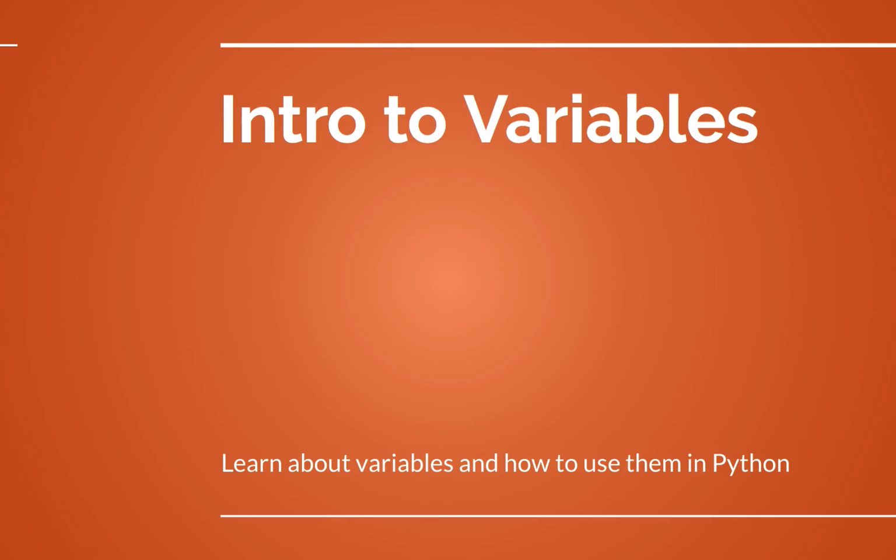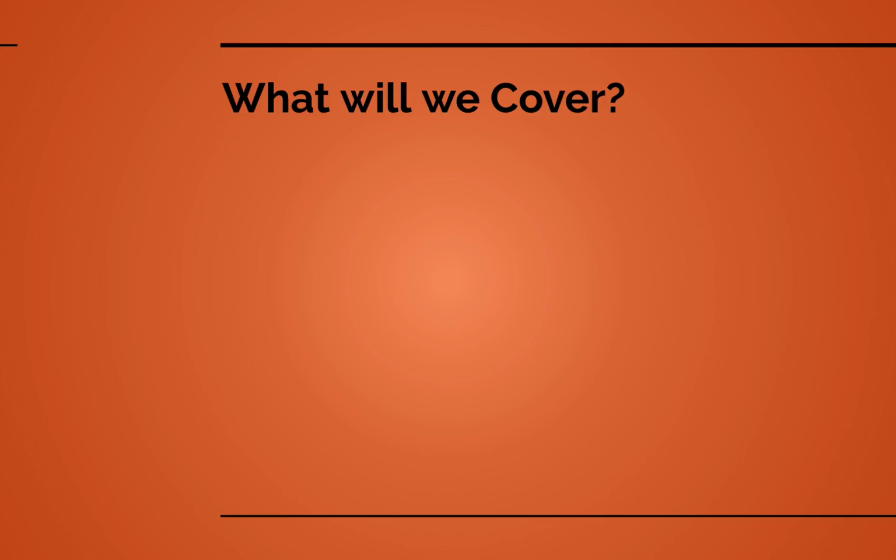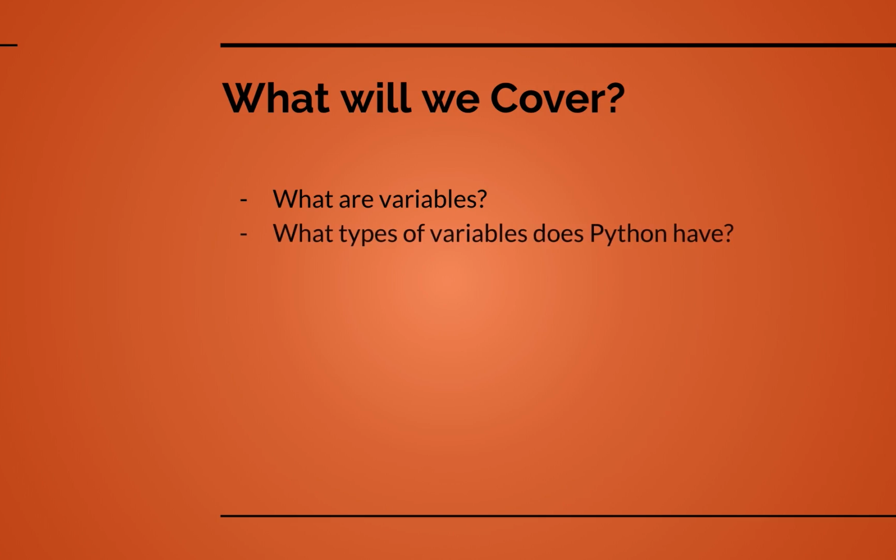What's up everyone, welcome to the second tutorial in our Python language basics. Here we'll provide an intro into variables. We're going to spend some time in the slides learning about what variables are and how we can use them in Python. What we'll be covering here, first we'll give a general intro into what variables are and what they do for us in the sense of a program. We'll talk about what types of variable Python has and go over what each type will represent within a program. And then finally, we'll go over some quick examples.